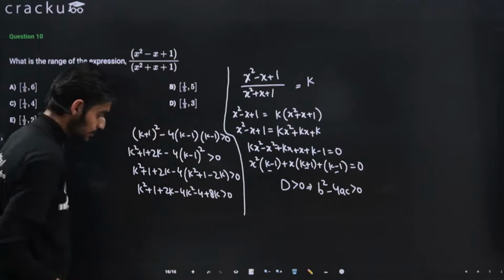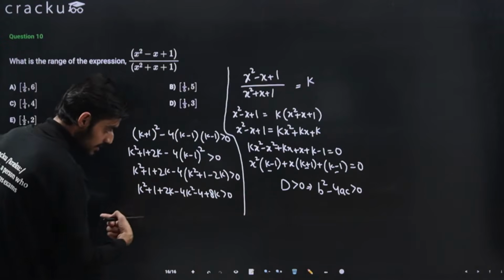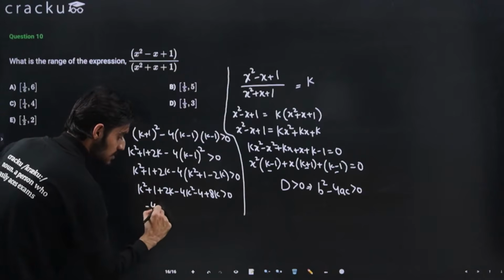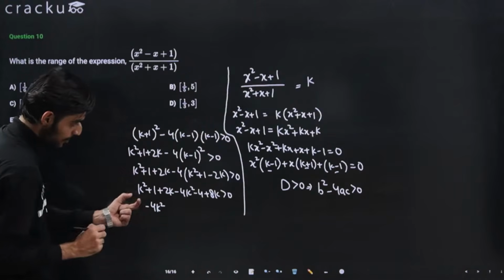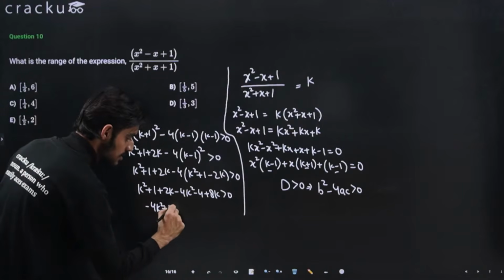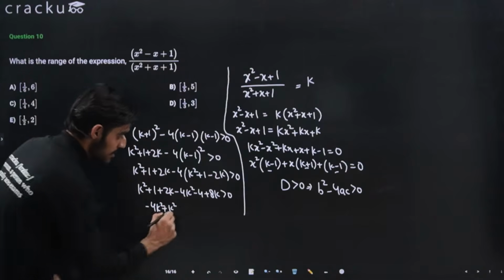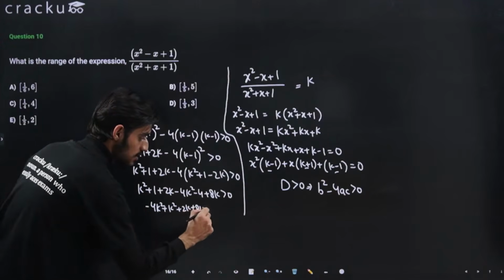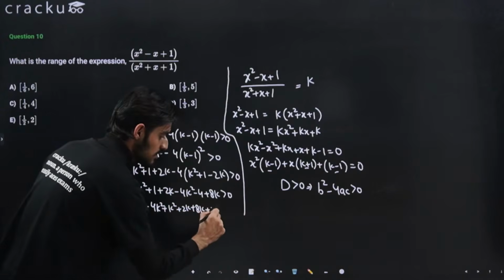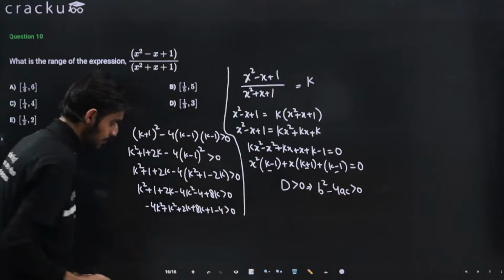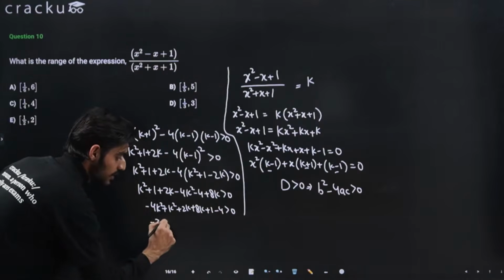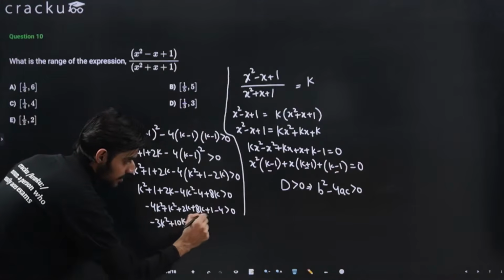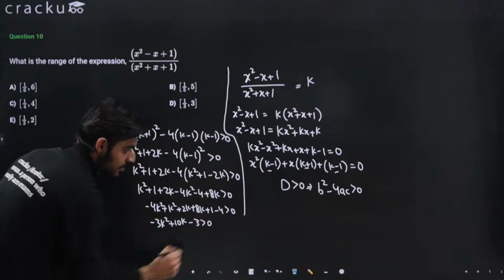Greater than 0. Now just writing it in the form of a quadratic equation, that is minus 4k square plus k square plus 2k plus 8k plus 1 minus 4, greater than 0, right? So this will be minus 3k square plus 10k minus 3 greater than 0, right?